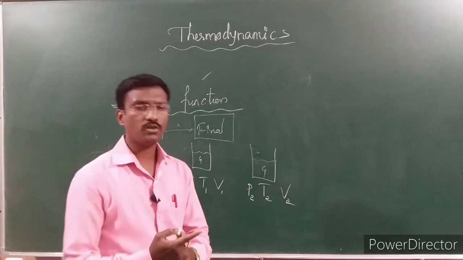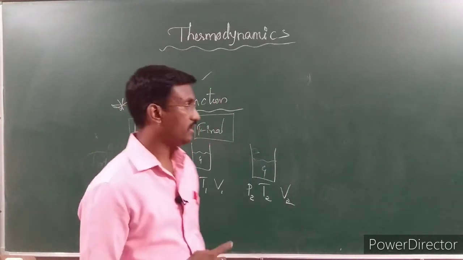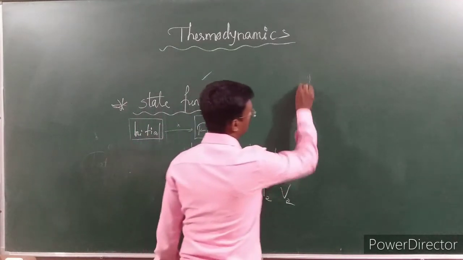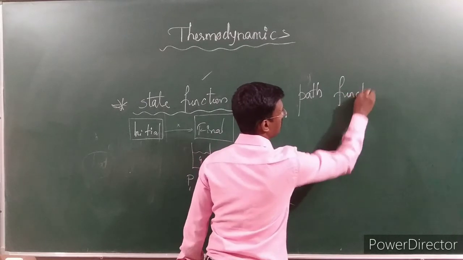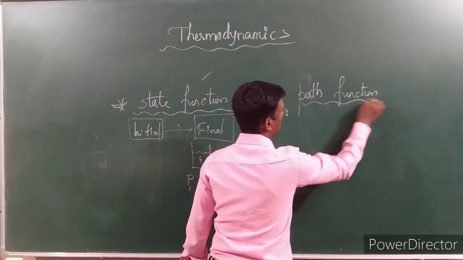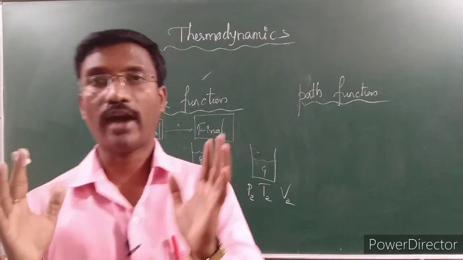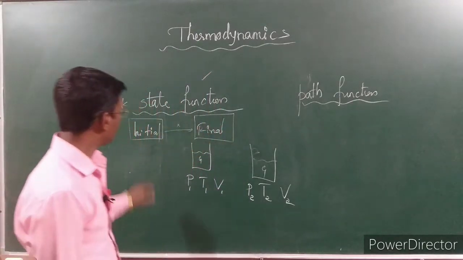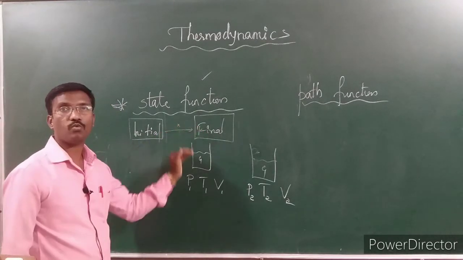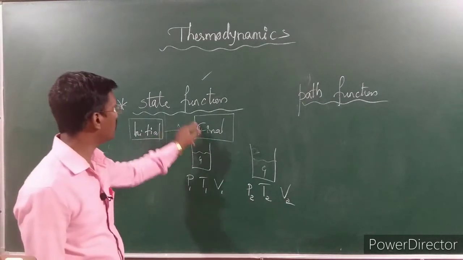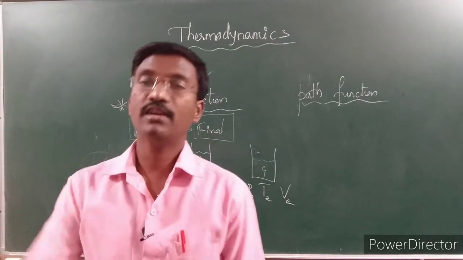Actually, apart from this one we have one more, that is called the path function, but in the textbook you can't observe this word path function. Path function is nothing but it gives us suggestions to calculate or have a look at how the initial is changed to the final, by what variable, in what path it is transferred. That is called the path function.